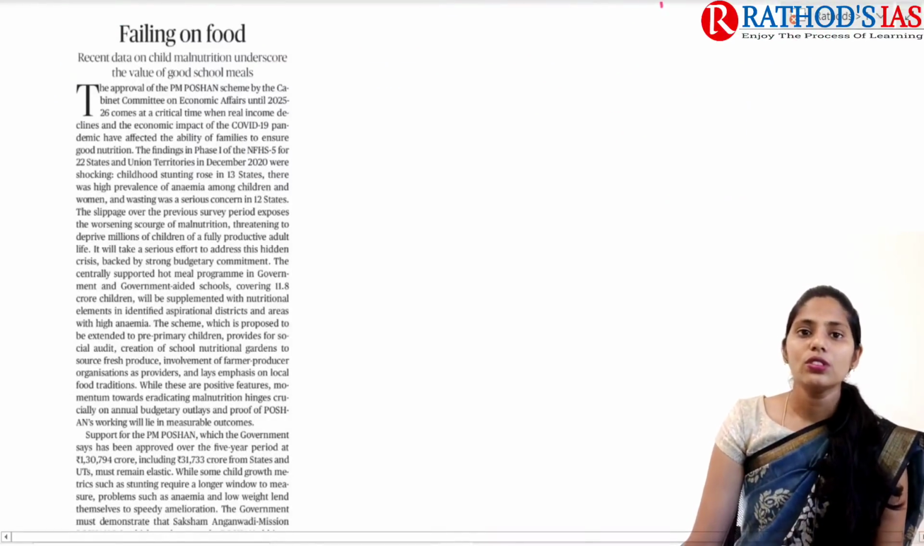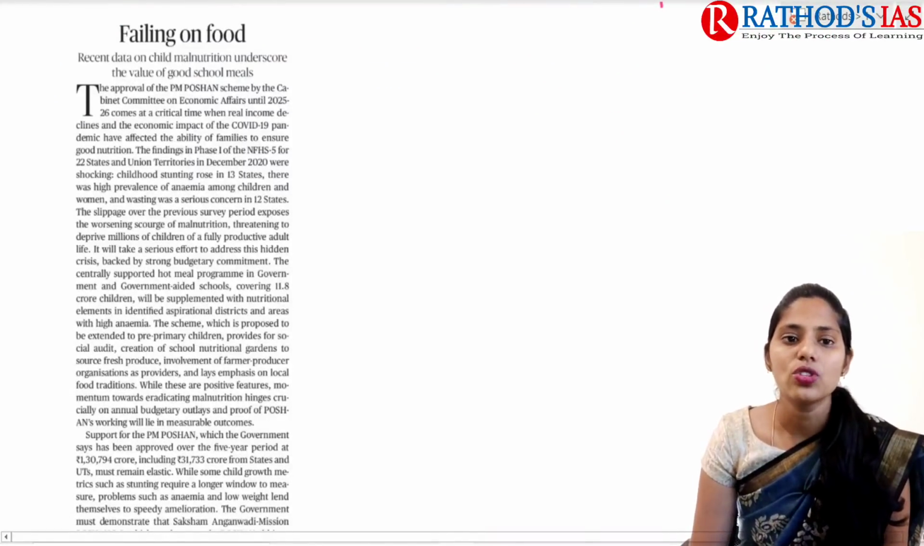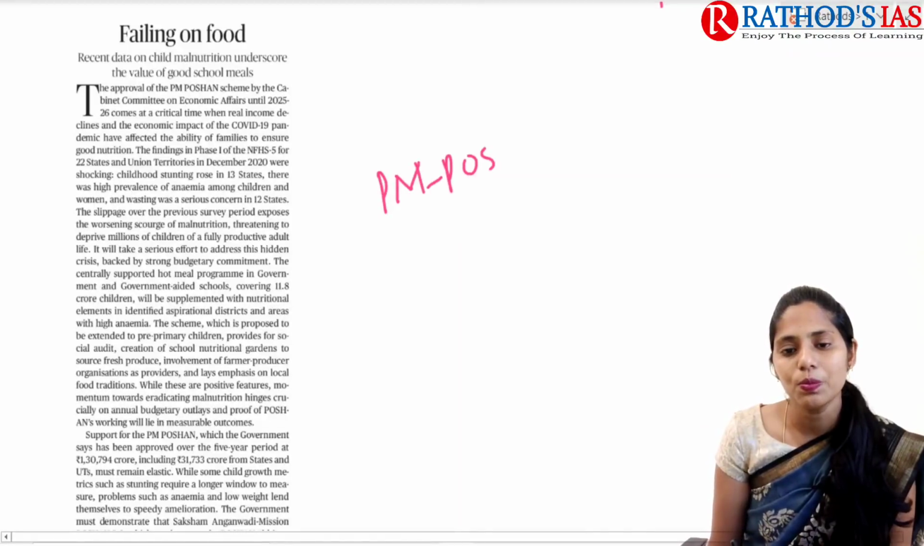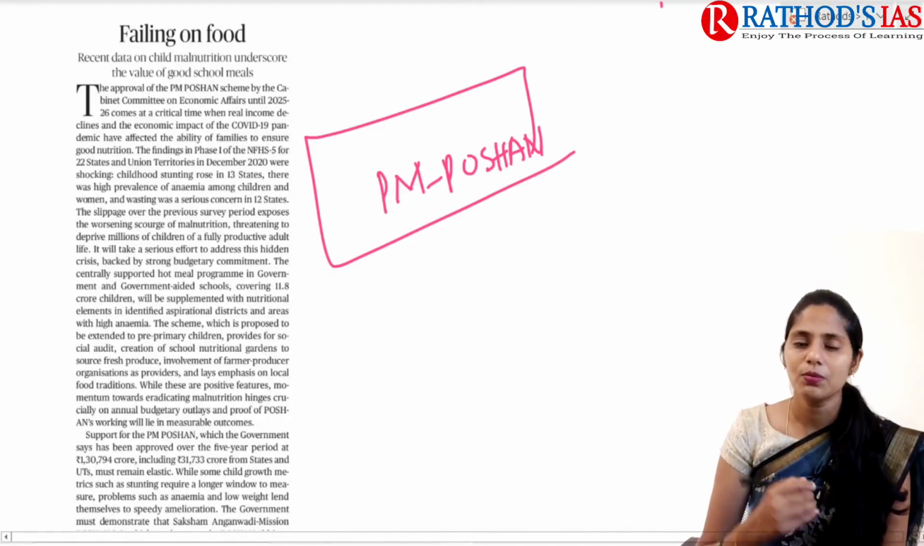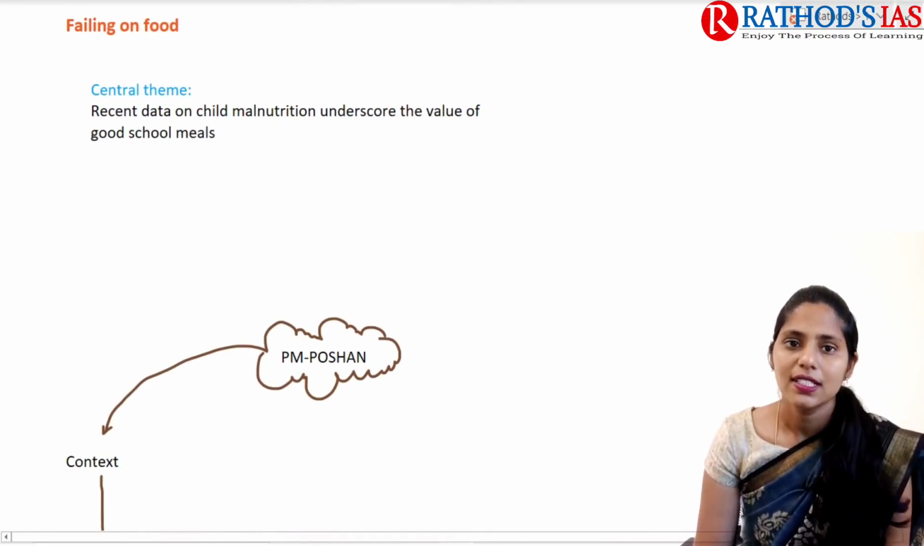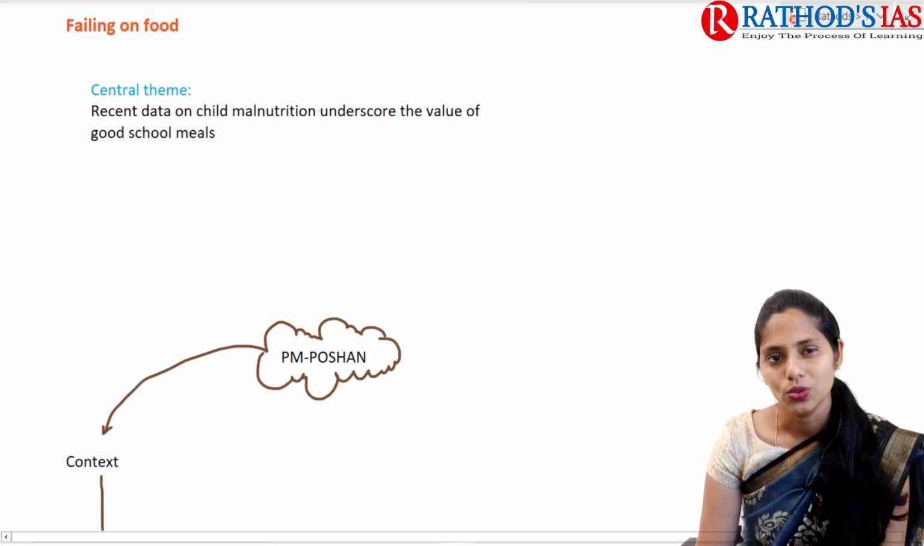Now let us see the next topic. It is about failing on food. This article is mainly talking about the PM POSHAN scheme. We already discussed the introduction regarding this topic, so let us directly move into it. Why is it in the news?